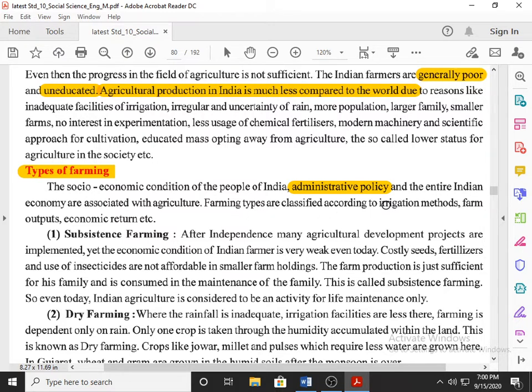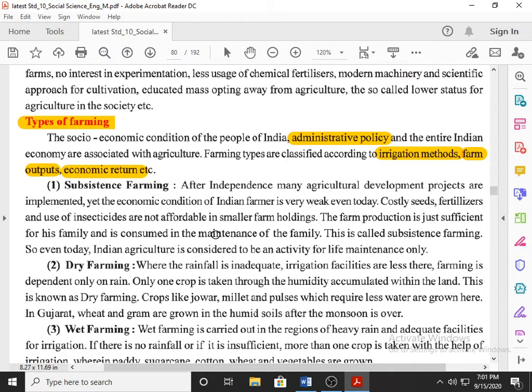Farming types are classified according to irrigation method, farm output and economic return. So there are 3 categories on the basis of which we can classify farming types. Irrigation method, how you supply water. Farm output, what is the output of the farm, what quantity of production. And economic return: if I cultivate the crop, how much money will I get back after selling the crops. On the ground of that, we have types of farming. The first is subsistence farming.